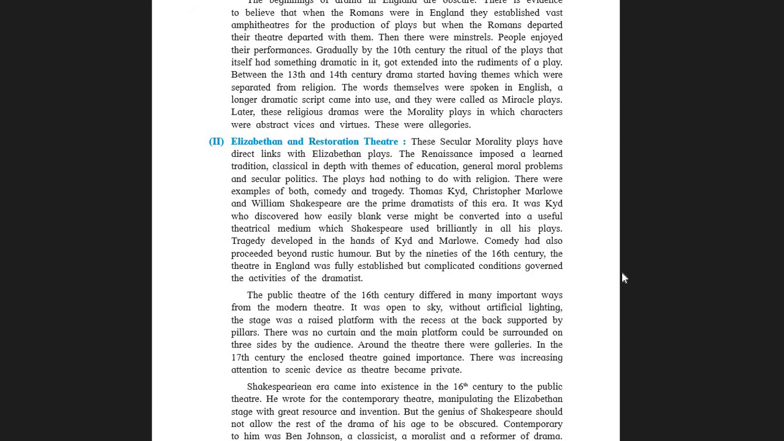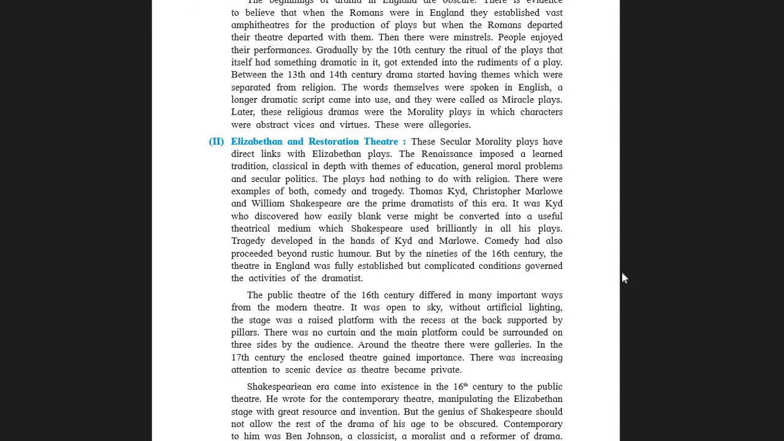Moreover, students, Thomas Kyd, Christopher Marlowe and William Shakespeare, you must have heard about these great writers in English literature. They are the prime dramatists of this era. Prime dramatist means the main dramatist. Their plays were very much played on the stage for the viewers to watch. So even till date, we all know Thomas Kyd, Christopher Marlowe and William Shakespeare. Their writings were so effective that they influenced the masses in Europe.